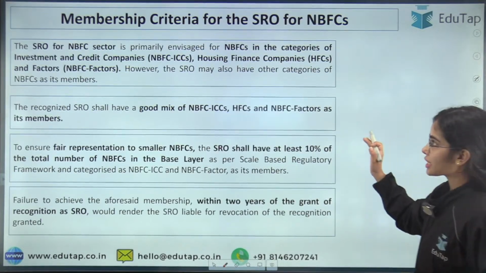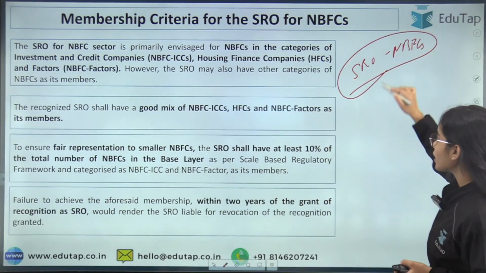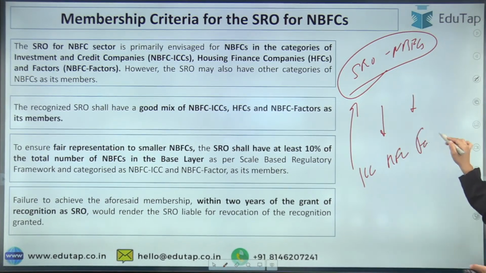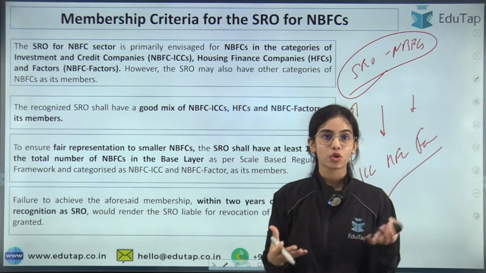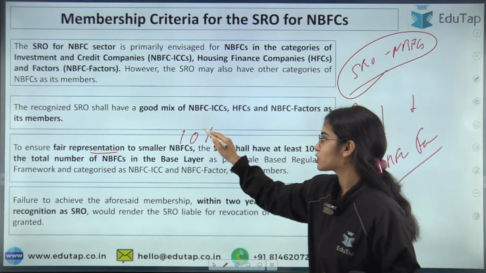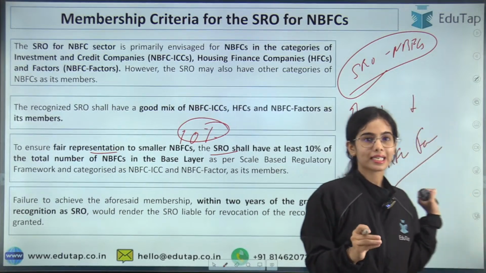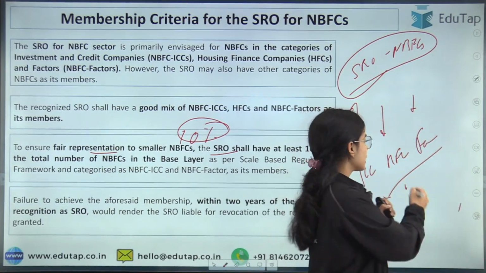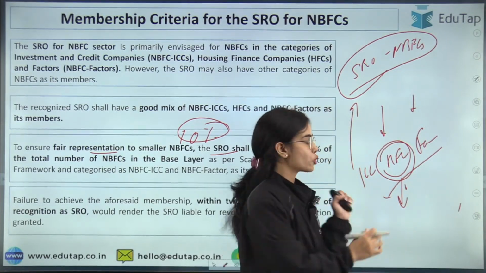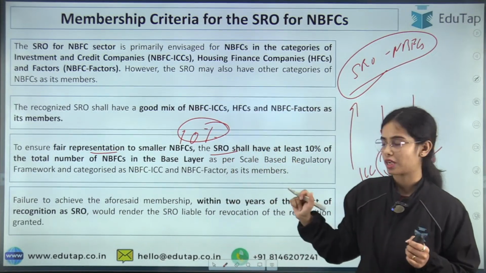Now, the basic idea of SROs is that the membership of the SRO for NBFCs should be mostly from the ICC, HFC, and the NBFC factors. It should be a good mix of these 3 NBFC categories, and to ensure fair representation, at least 10% of the members of the NBFC SRO should be from the base layer, that is from the ICC and the factors, because HFC, this category of the NBFCs, cannot be in the base layer. So ICC and factors, they can be in the base layer also. So from them, at least 10% of members should come.